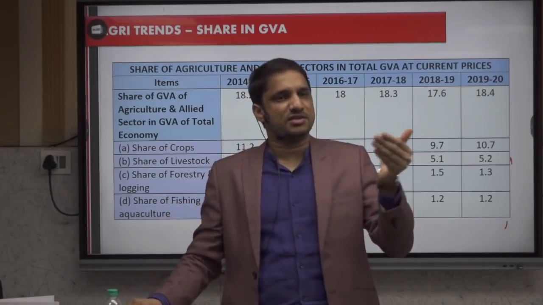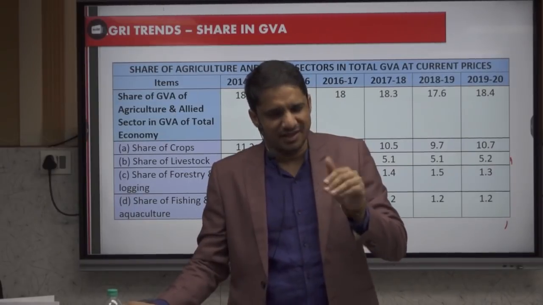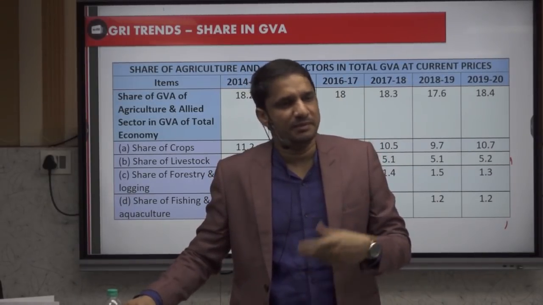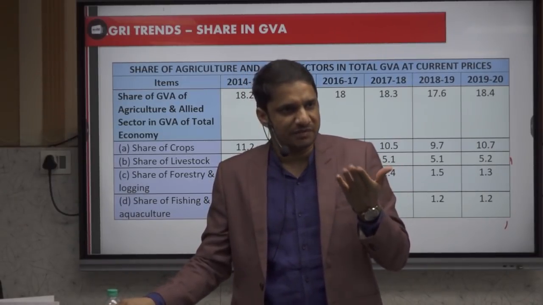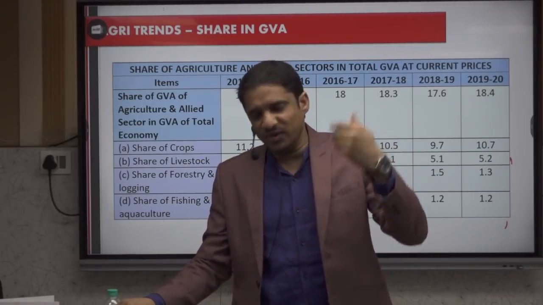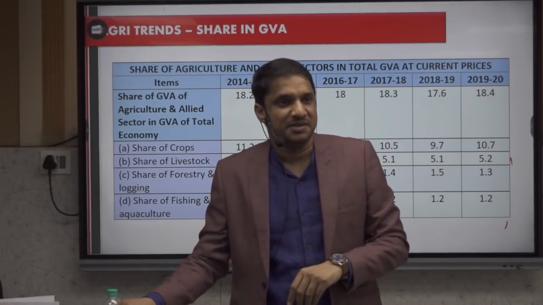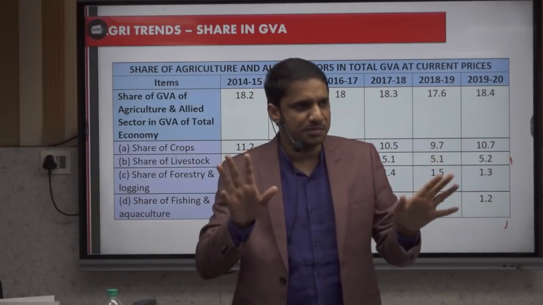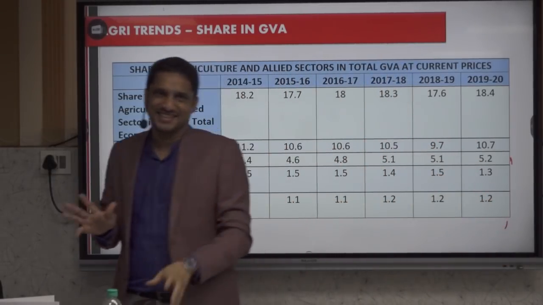More than net sown or less than net sown? More than. No doubts? Give me any rough value. Anybody with geography optional? PSIR optional? I know you won't tell me. If I ask anybody with geography optional, common sense is I am going to ask him or her. Change the question. PSIR optional, history optional, sociology optional. Anybody opted for optional in CSC?